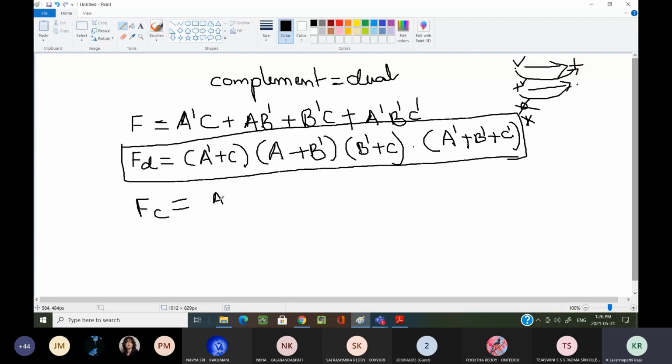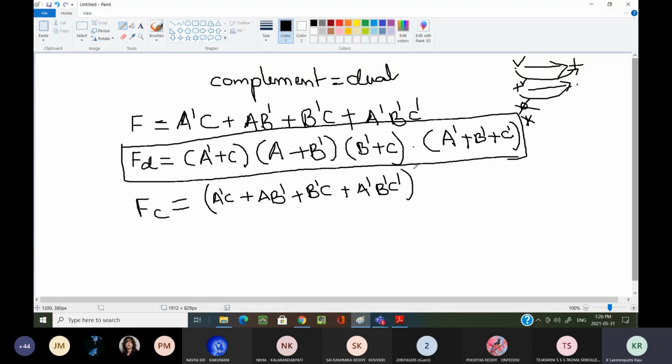A dash c plus ab dash plus b dash c plus a dash b dash c dash plus a dash b dash c dash. Now what we have to do, we have to apply the complement.